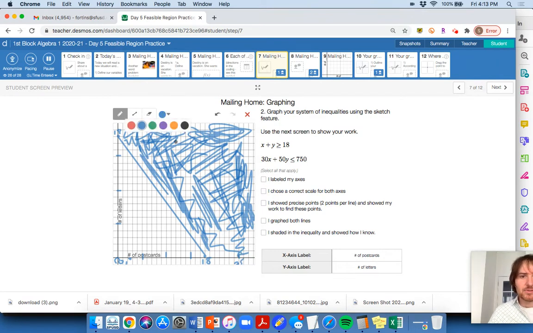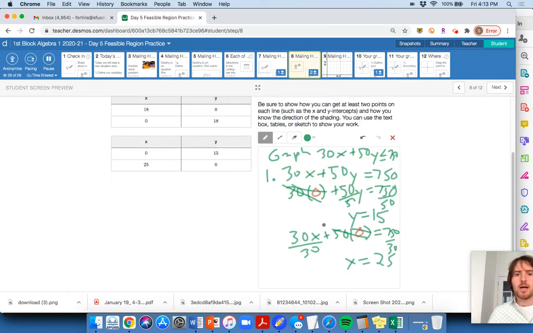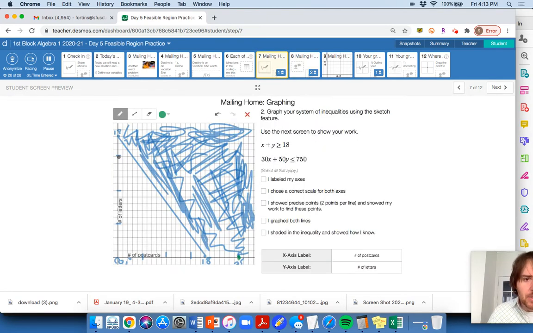I was saying I was going to do the other constraints in green. So ideally, you're doing two different colors, right? And if we're doing this in class, we get the colored pencils out. We're shading, and we're finding overlapping regions, the feasible region. So 25, 0 is one point. And now I need to test. Well, actually, no, my y-intercept's 15, right? We've got 0, 15 is where the y-intercept is. So that's up here. Remember, this is 15. So now I'm going to connect 25, 0 and 0, 15 with one another. And there you have it. Boom. There you go.